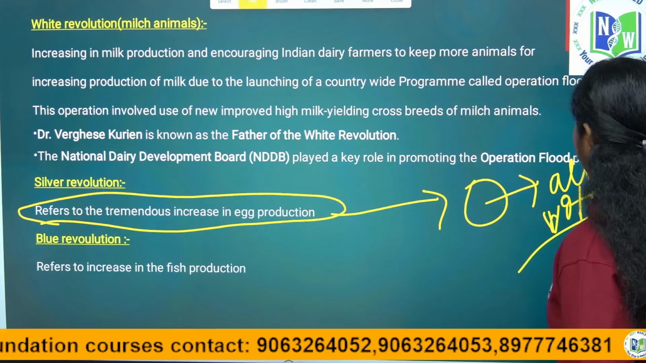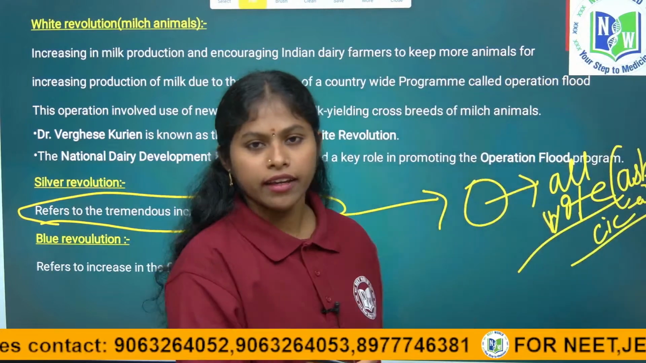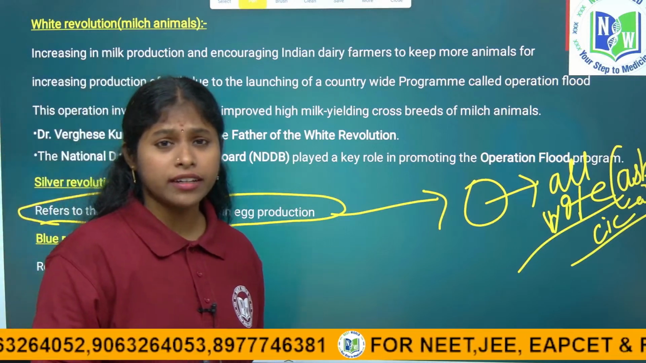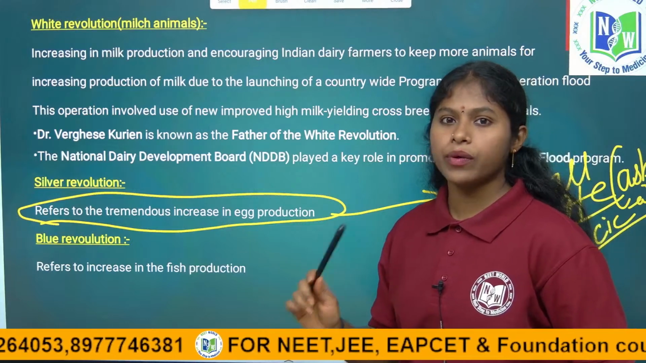Right children? C is the absorptive acid. Vitamin C plays a very key role in immunity. Right children? That is why, in corona times, the doctors always prescribed us to eat one egg daily. Right children?